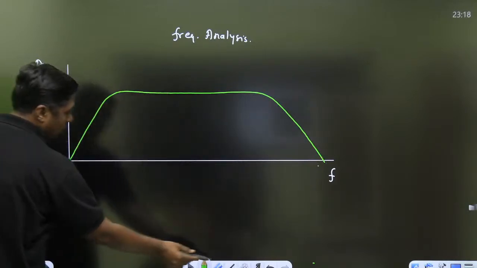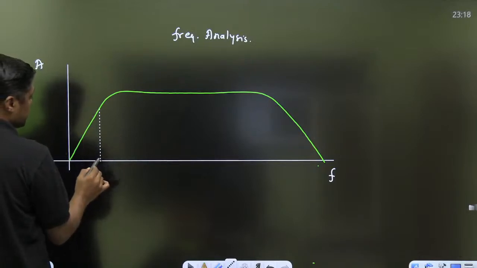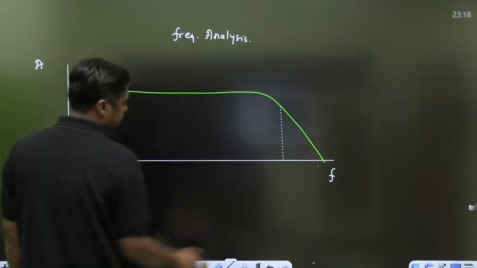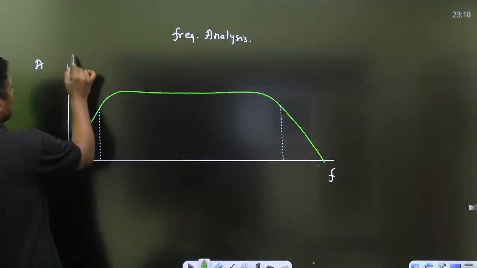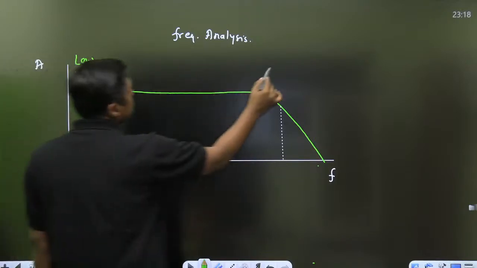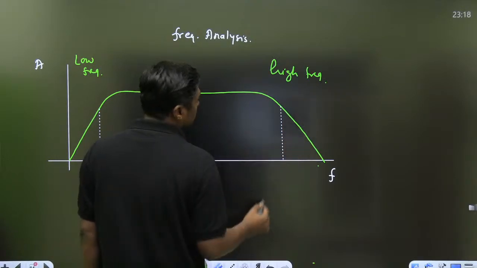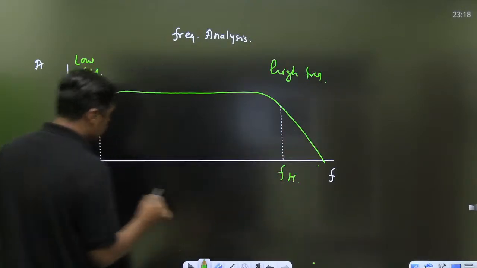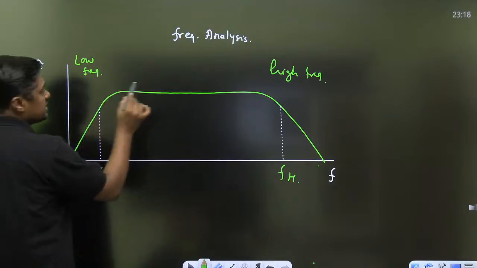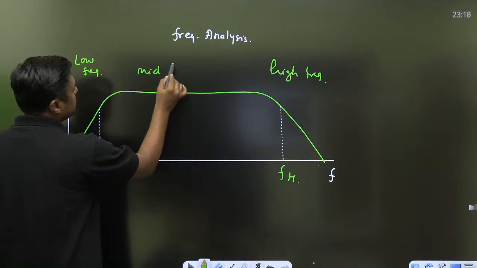This is called the low frequency region and this is called the high frequency region. This is the higher cutoff frequency, this is the lower cutoff frequency, and this region is called the mid frequency region.